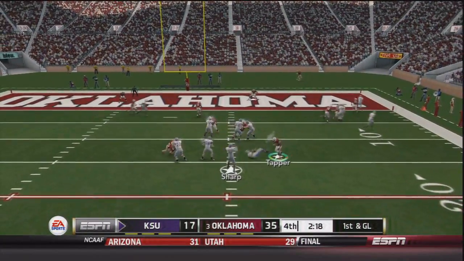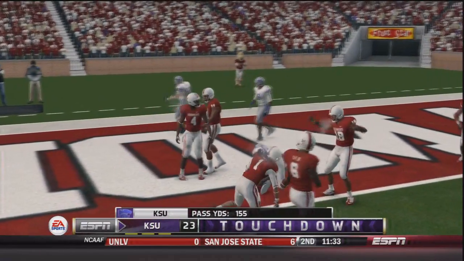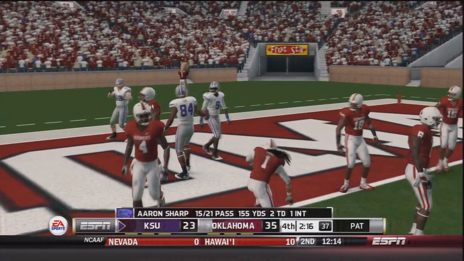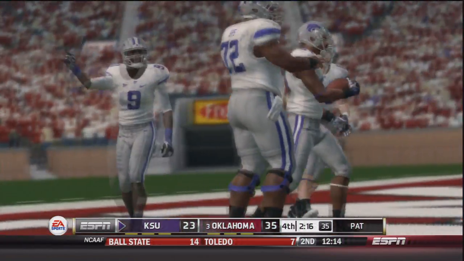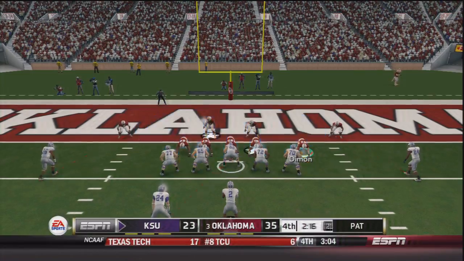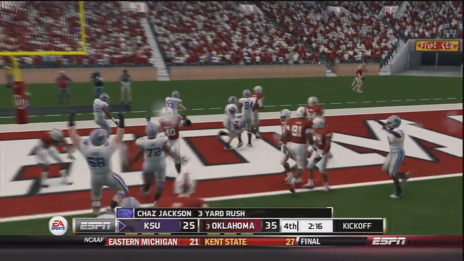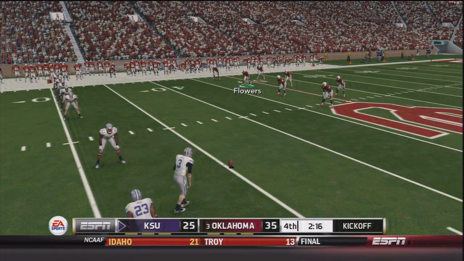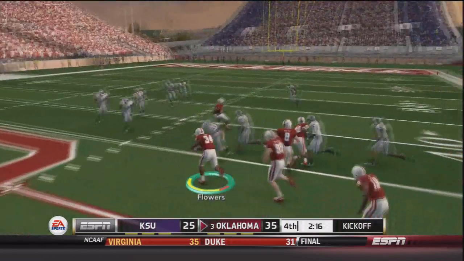He takes the snap. Sharp sits in the pocket, throws to Ford, who is into the end zone. Touchdown, Kansas State. And that would make it 23-35. They could still be in this game, but they're going to need more than a slight miracle. So now on 35-23, they're going to go for 2, and he hands off to Chaz Jackson, and he walks into the end zone, and that will count as 2 points. So now on the ensuing kickoff, it's an onside kick, and it's recovered by Dimitri Flowers.